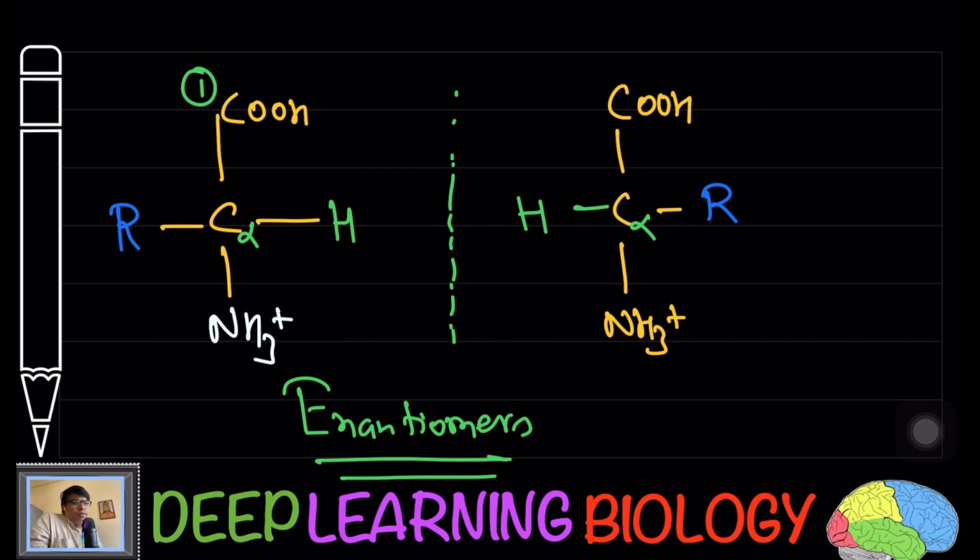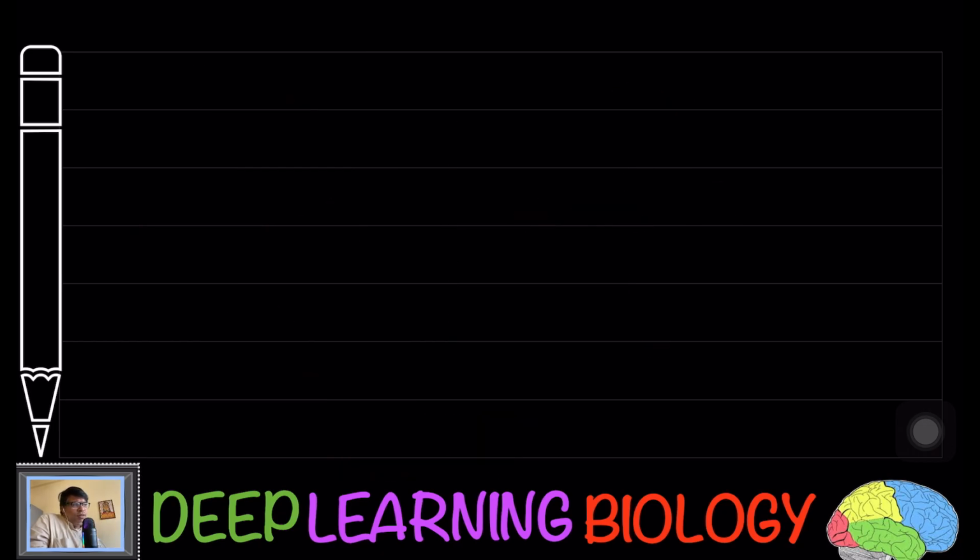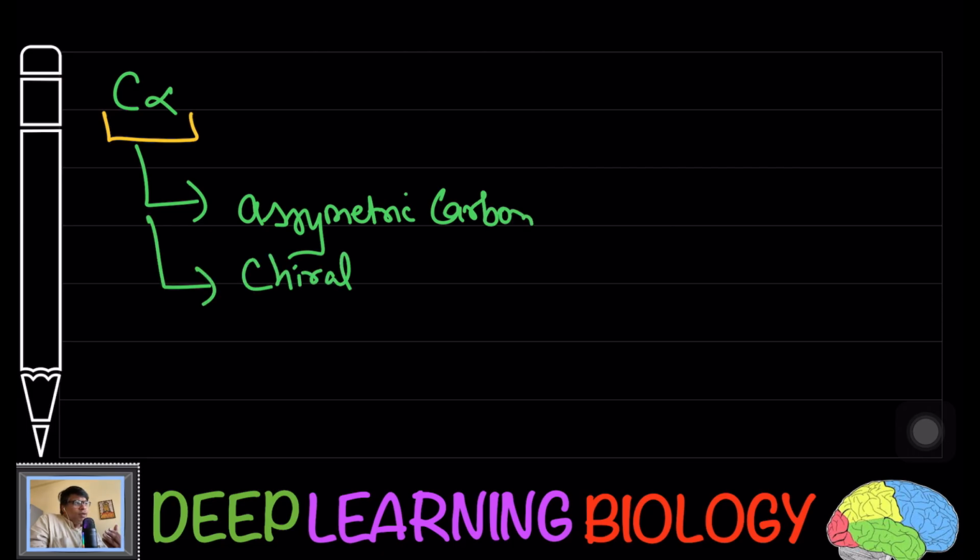Non-superimposable stereoisomers are known as enantiomers. Now here the C alpha is asymmetric, as it has been attached to 4 different groups, so it is chiral.